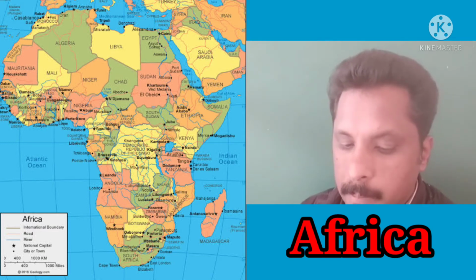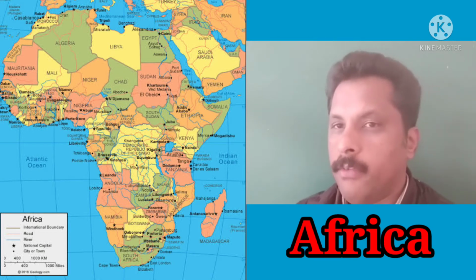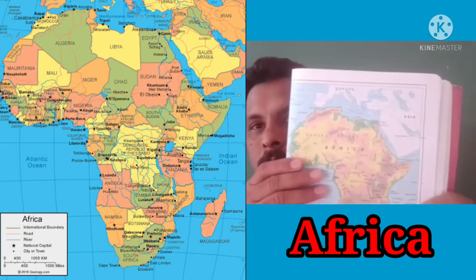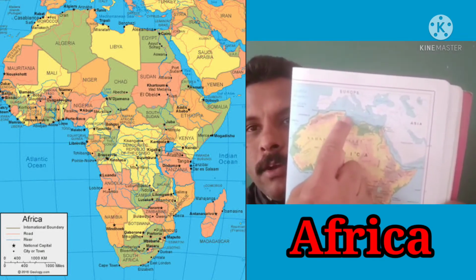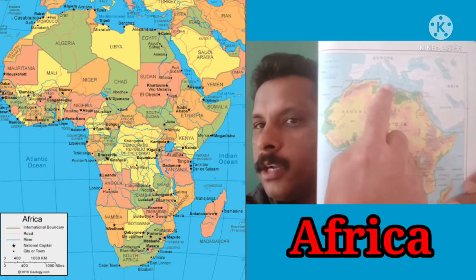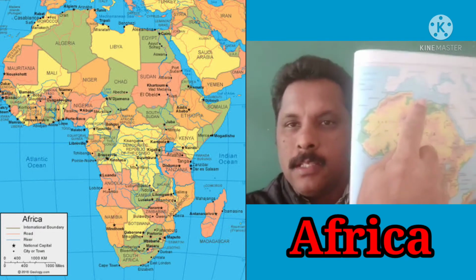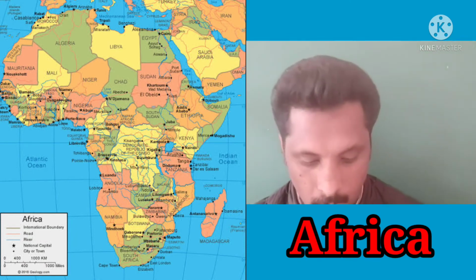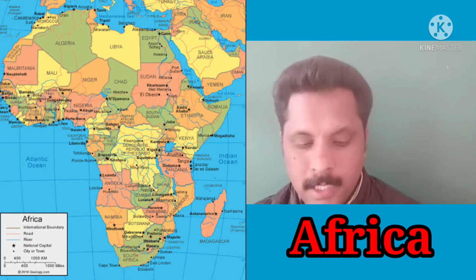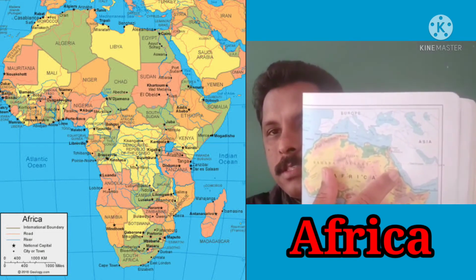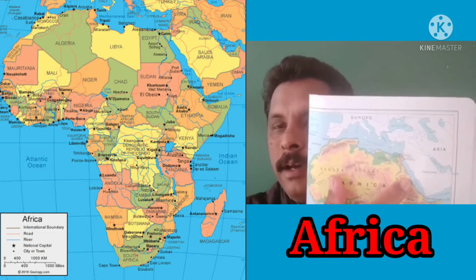It is surrounded by many water bodies. In the north it is bounded by the Mediterranean Sea. Where is the location of the Mediterranean Sea? Look, the Mediterranean Sea is located here. Then in the northeast it is bounded by the Red Sea. Look at the location of the Red Sea.